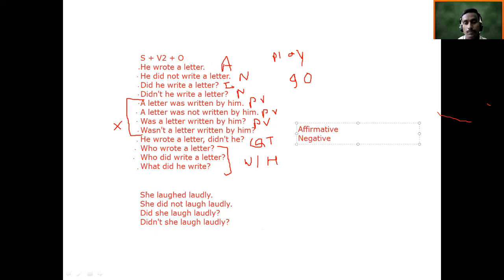Then you make a verbal question. You can ask a yes-no question also here. This verbal question is affirmative. Then the verbal question can also be negative.